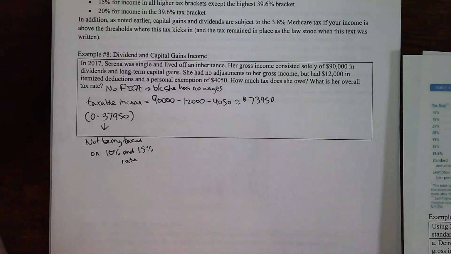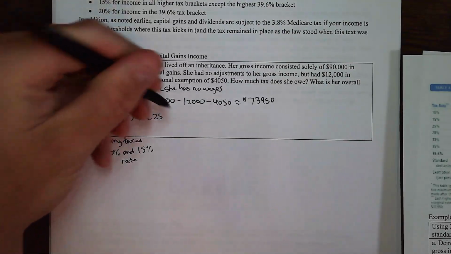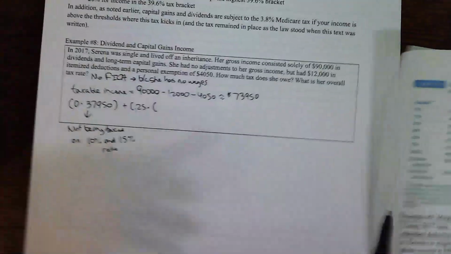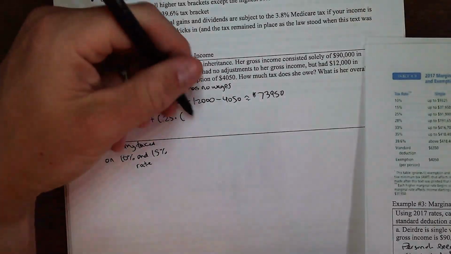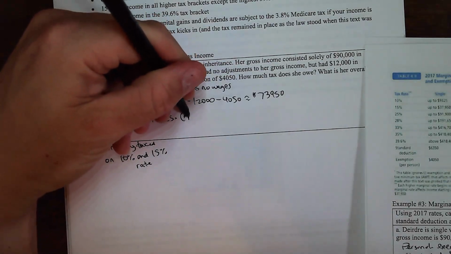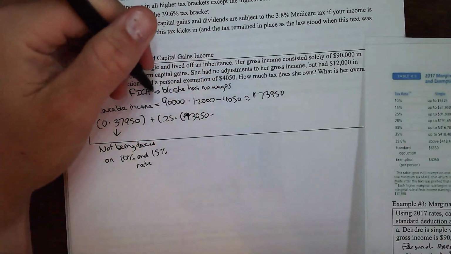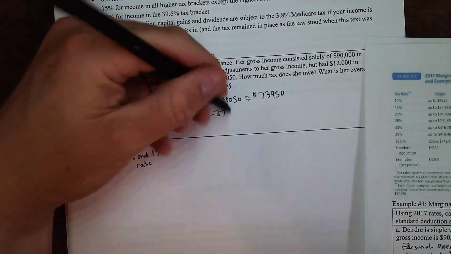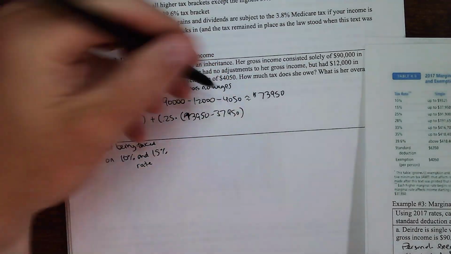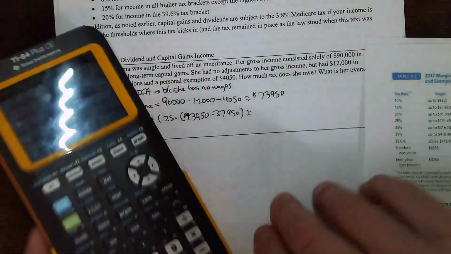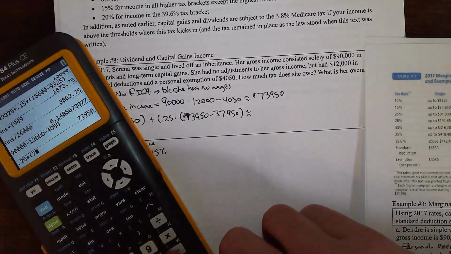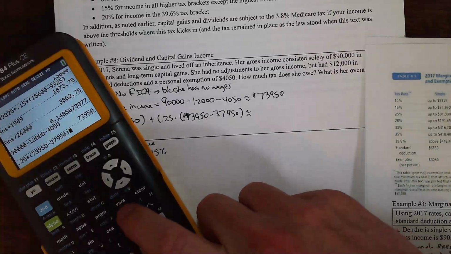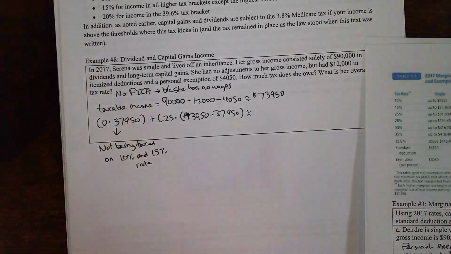So it's going to be 25%. So it'll be 0.25 times the amount here. Now this 0.25 will cover her. So she'll have 73,950 minus the 37,950. And so that's it there. So that's zero. So it'd be 0.25. She's getting taxed on this little bit that's over the 37,000. She's getting taxed on that. So she's getting $9,000 in tax.